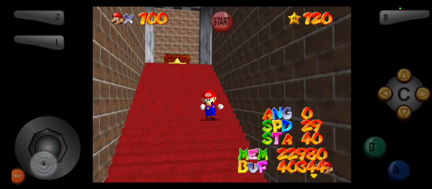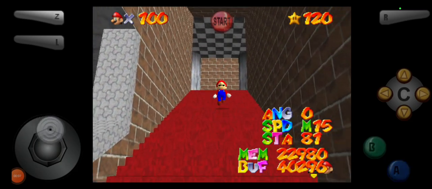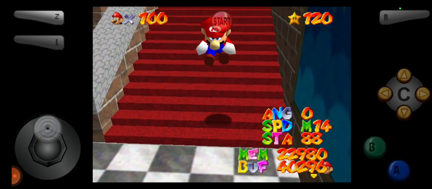In today's video, I'm going to be showing you how to install a ROM and play Super Mario 64, as well as other N64 games.